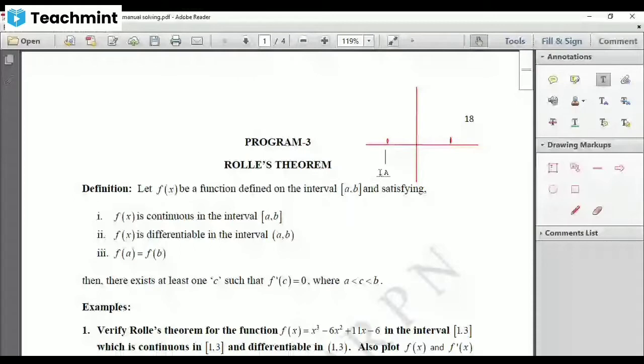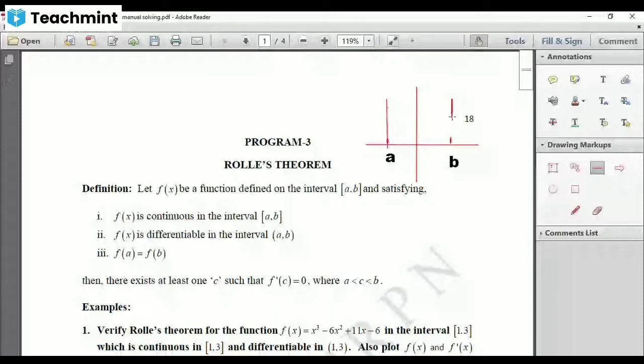At x equal to a, you get f of a. At x equal to b, you get f of b. Here, at x equal to a, the height is f of a, and this height is f of b.